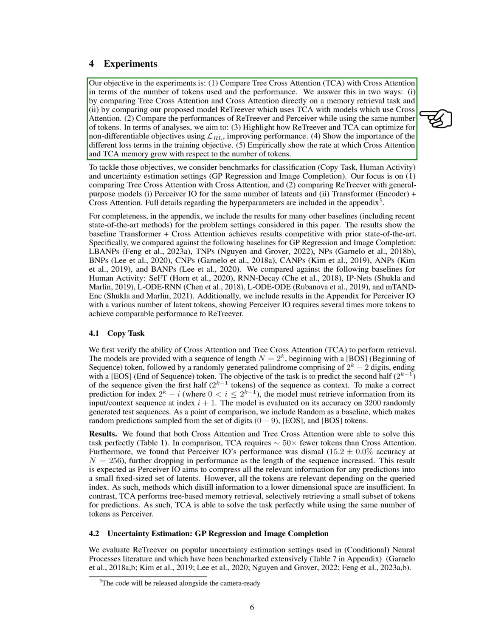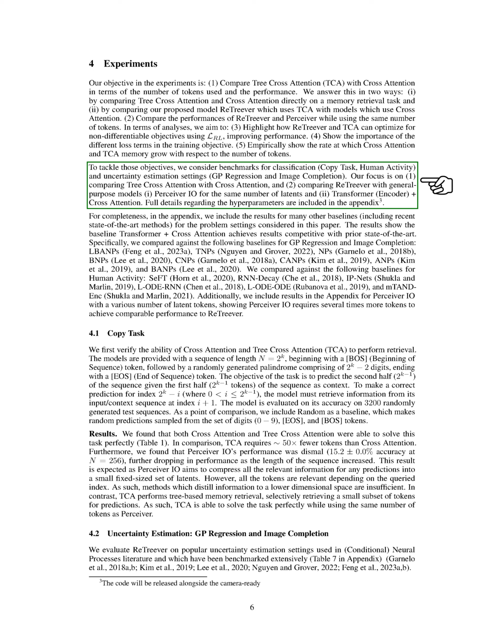This is done by comparing TCA and cross-attention directly on a memory retrieval task and by comparing ReTreever, which uses TCA, with models that use cross-attention. The experiments also compare the performances of ReTreever and Perceiver while using the same number of tokens. The analyses aim to highlight how ReTreever and TCA can optimize for non-differentiable objectives, show the importance of the different loss terms in the training objective, and empirically show the rate at which cross-attention and TCA memory grow with respect to the number of tokens.